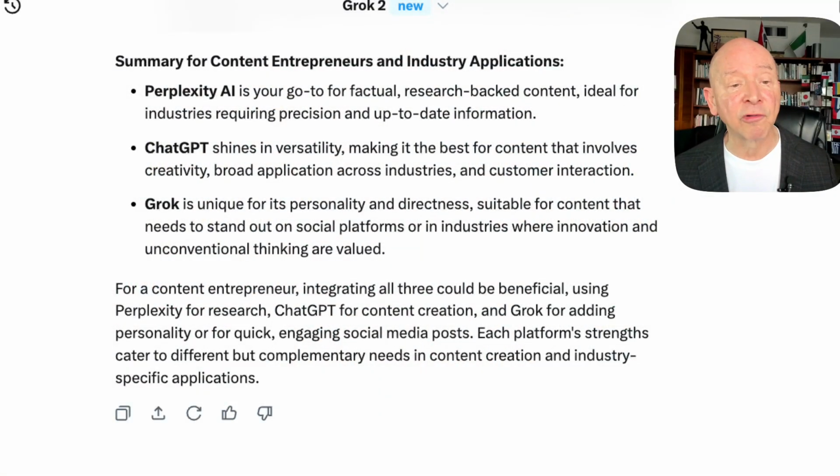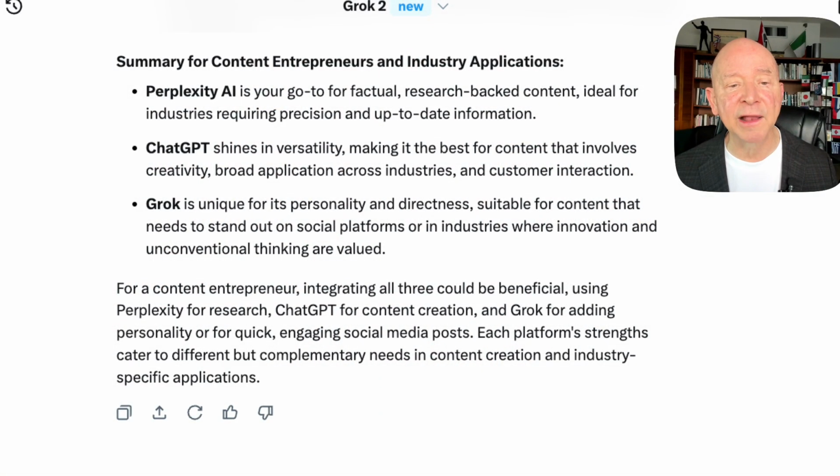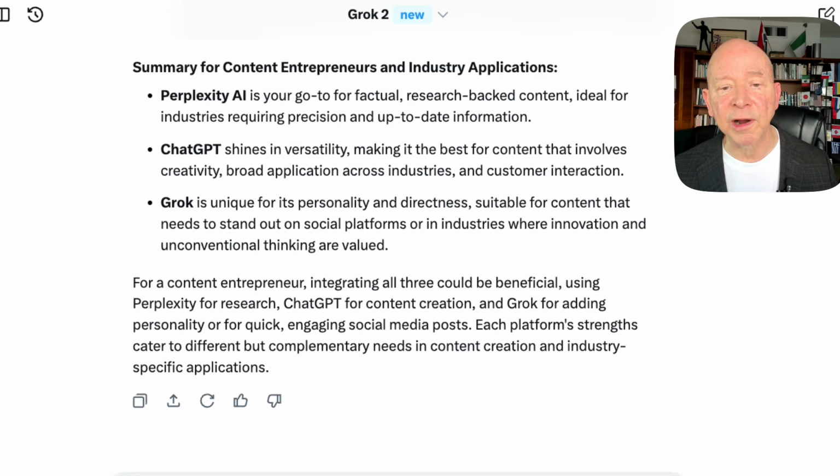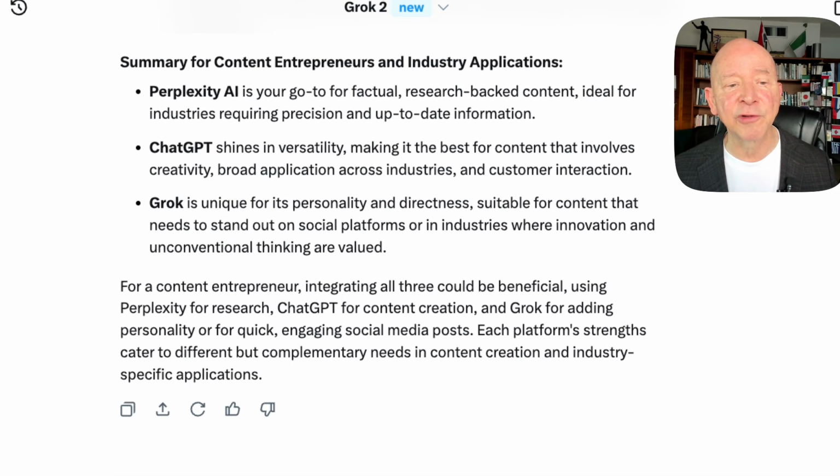I think that Perplexity is particularly good in that area, but ChatGPT is catching up fast, doing a lot as it is going. And Grok, unique for its personality and directness, suitable for content that needs to stand out on social platforms or industries where innovation and unconventional thinking are valued.